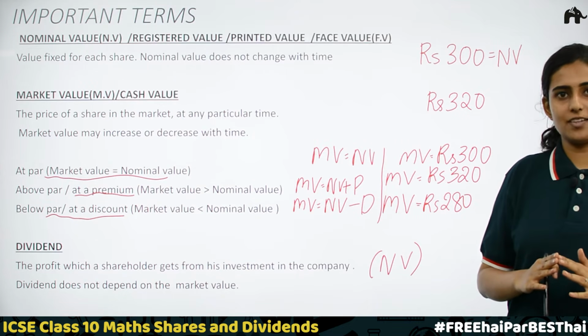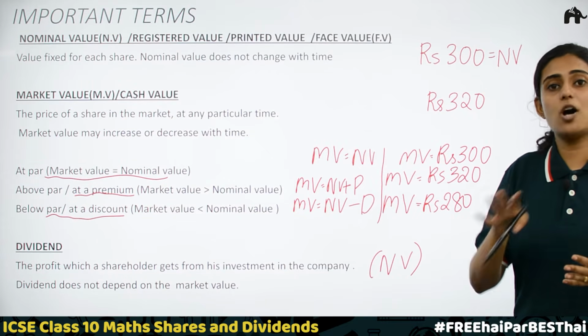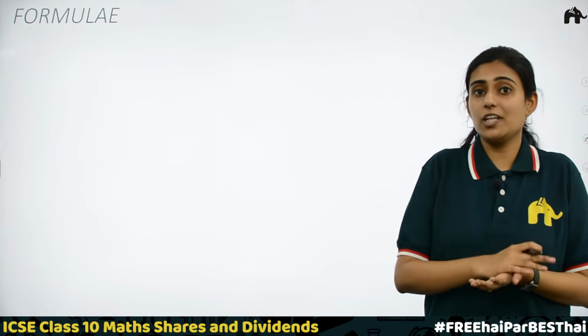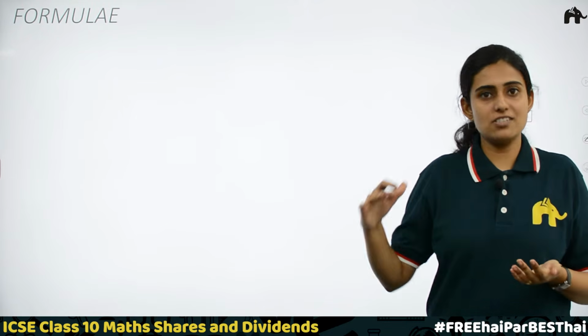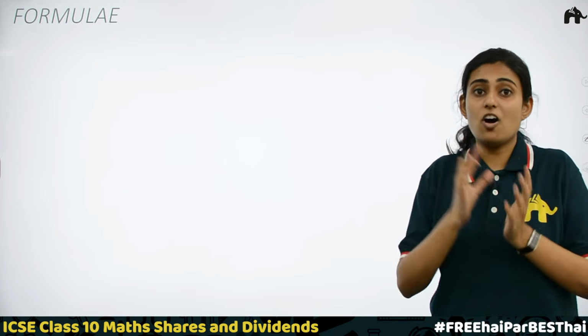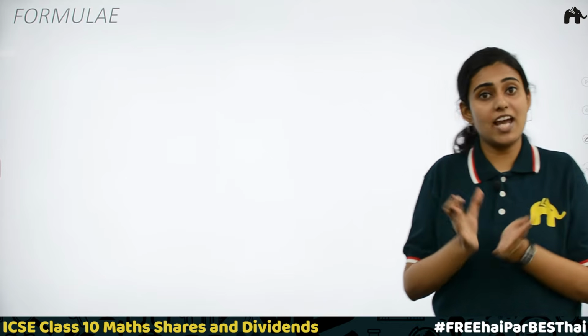Clear? Now we'll study some important formulas that are used throughout this chapter. Now we know what nominal value is, how to find market value from nominal value at different situations: at par, at a premium, at a discount. In all these cases, how we can find market value? We have an idea about dividend.